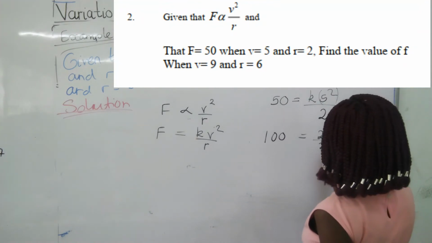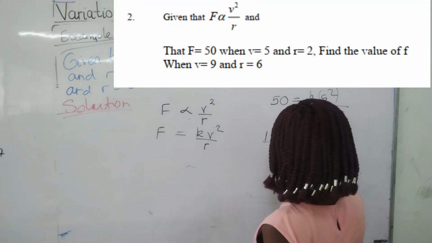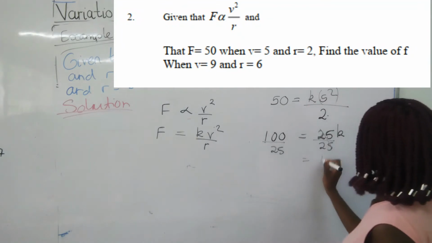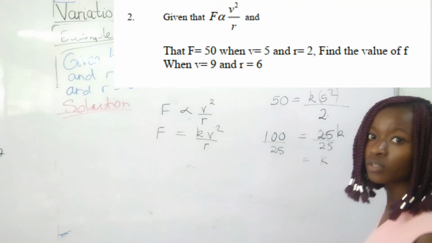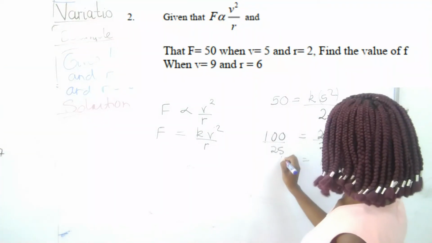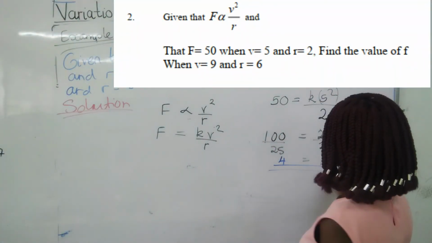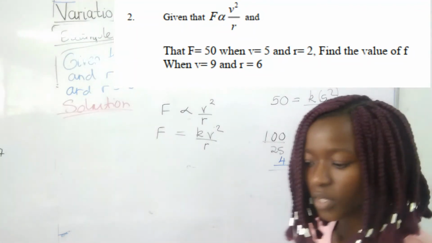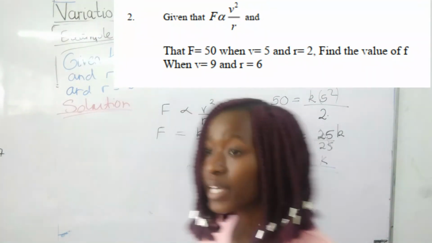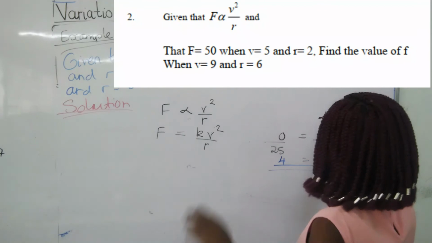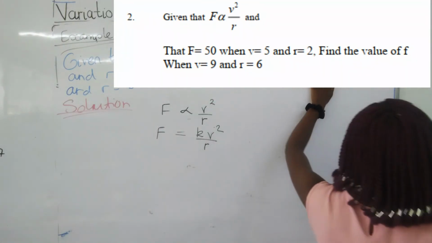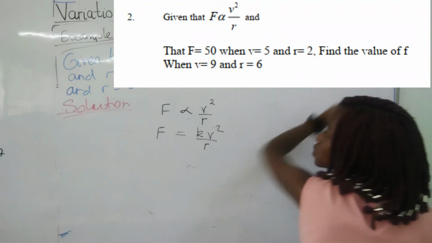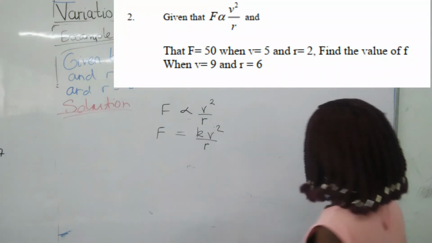We simplify, we know that k is equal to 4. So now that we know that k is equal to 4, we now have to answer the question. Find the value of f when v is equal to 9 and r is equal to 6.